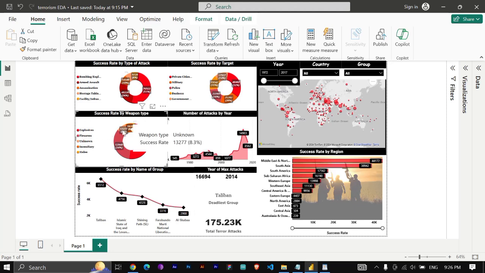These are the weapons and their success rate. As I said, explosives, then comes firearms. Like 49% of successful terrorist attacks have been done using explosives. Then comes success rate by target, meaning which targets they have targeted the most.